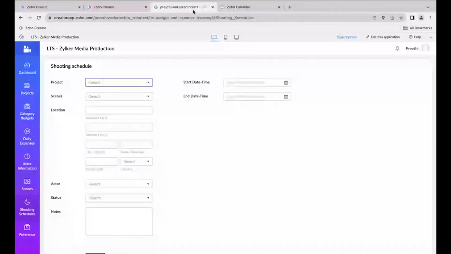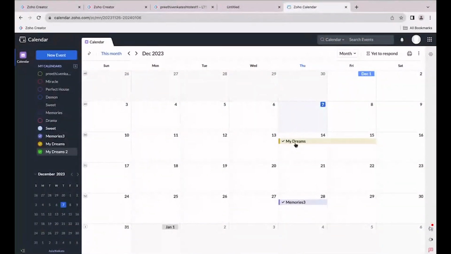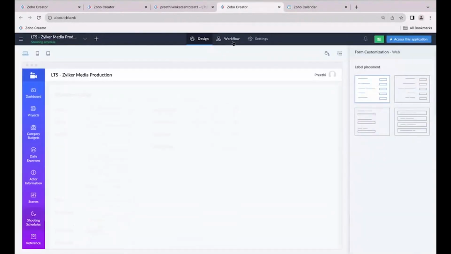Similarly, whenever a shooting schedule is being done, we have something called a scheduler workflow. So let's say the shooting has been scheduled from 14th to 15th. On 13th of December, a reminder notification will be sent as an email to all my actors, so that they will get reminded about the schedule which is going to be held tomorrow.